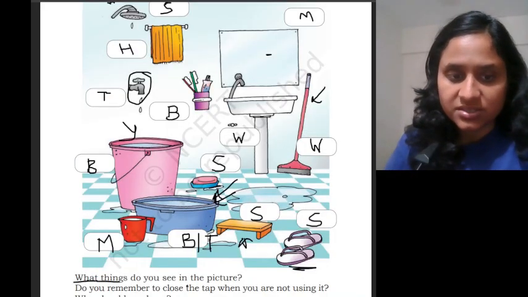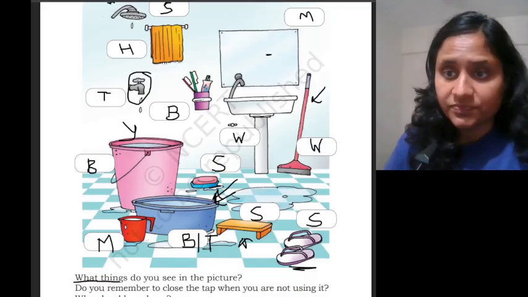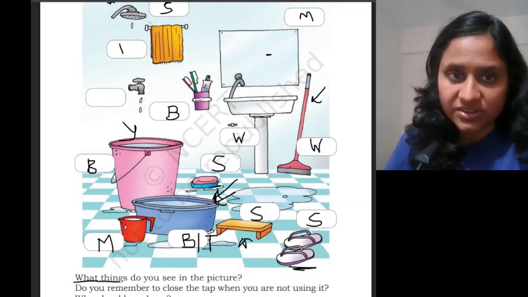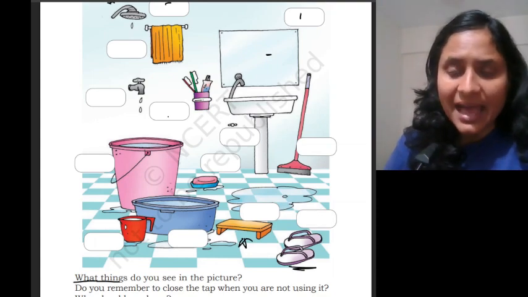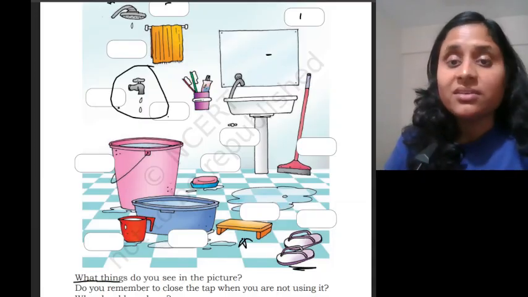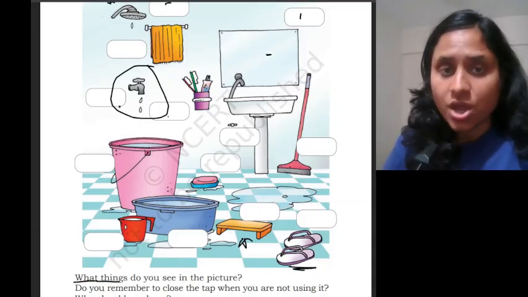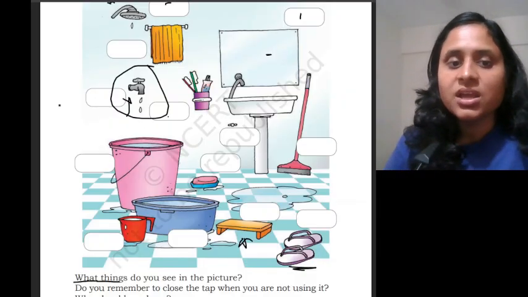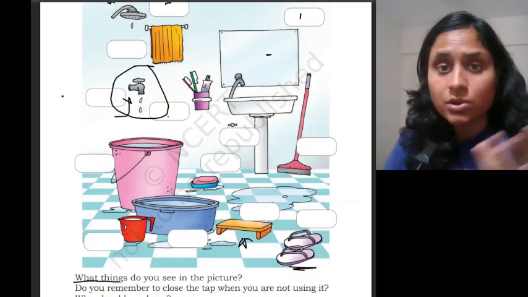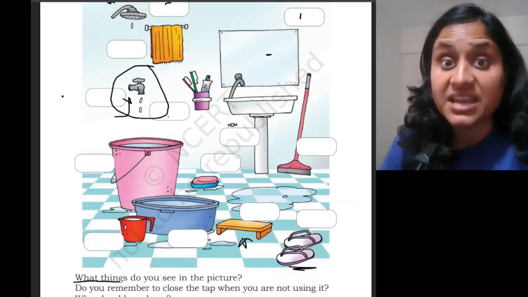Now, the next question is, can you see? See carefully this tap. Wait, I will erase all the things. And you just need to focus on this tap. Is the water dripping down from the tap? Yes. See? What we should do in this case? We should close the tap. And then this water will not come. And why should we close the tap? In order to save water.